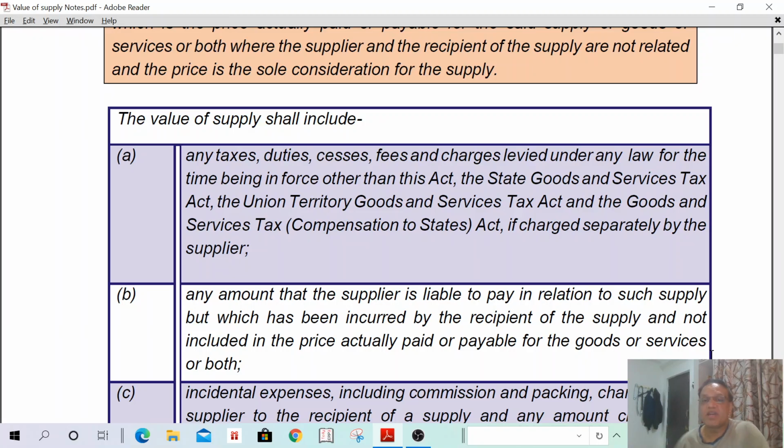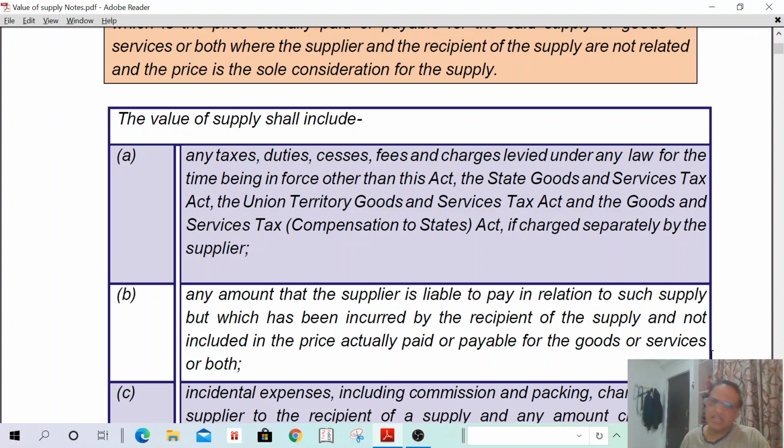Suppose local body tax is 10% of total value, that value shall be included for the purpose of determination of value of supply. But CGST, SGST, UTGST, IGST, and compensation cess shall not be included. These 5 are not included in the value of supply. Remaining all taxes, any taxes levied by local government or local body or local authority, shall be included. Any luxury tax shall be included.